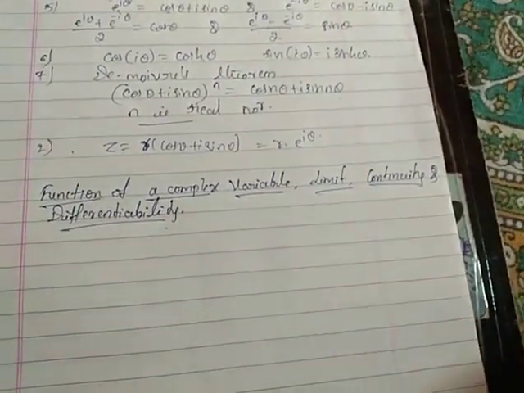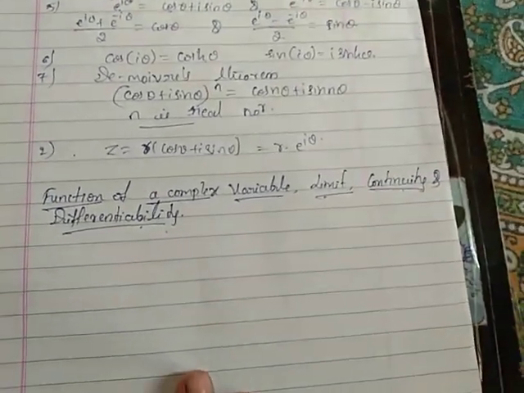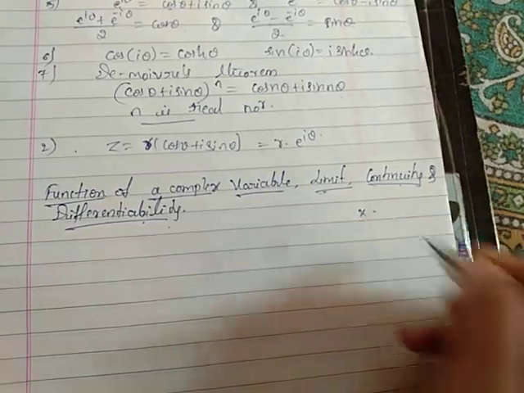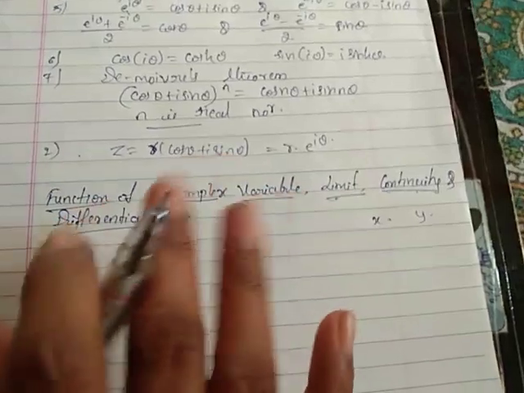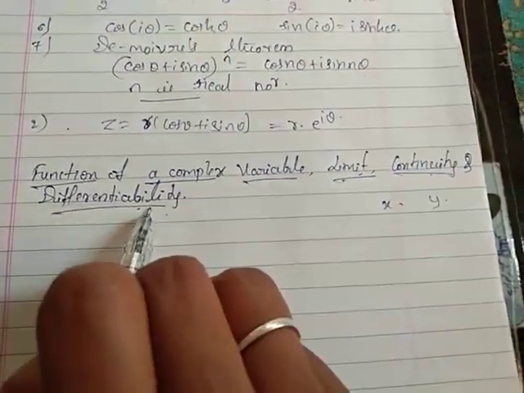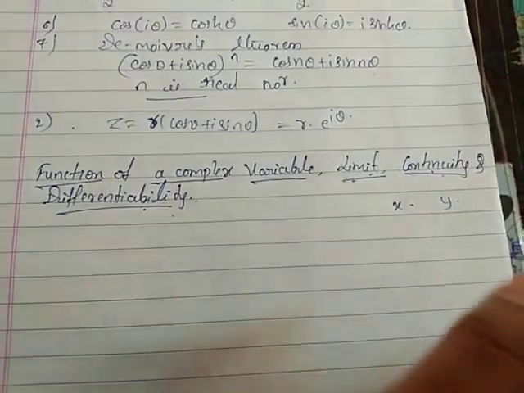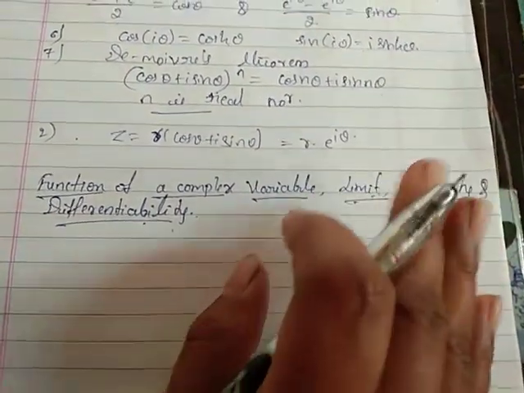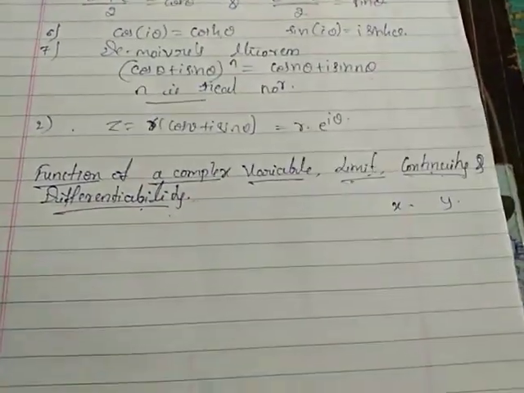You have already come across these functions of limit, continuity and differentiability in your real variable, that is in the variable x or y or any number. But we are seeing these definitions in the complex variable. These three topics you have already come across within your PU, but that is in your real variable. Here we are studying the complex variable. So under the complex number we are discussing these topics now.